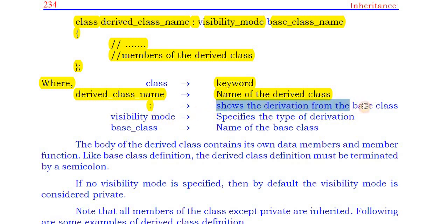It shows derivation from the base class, meaning from the base class we are deriving a new class. Next, visibility mode. Here we select any one from public, private or protected. It specifies the type of derivation. Next, base class. Last, here you write the name of the base class. It indicates the name of the base class from which we are creating a new class.